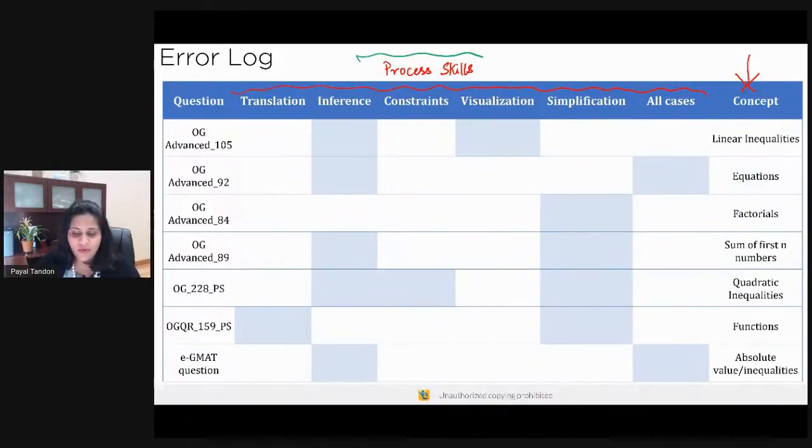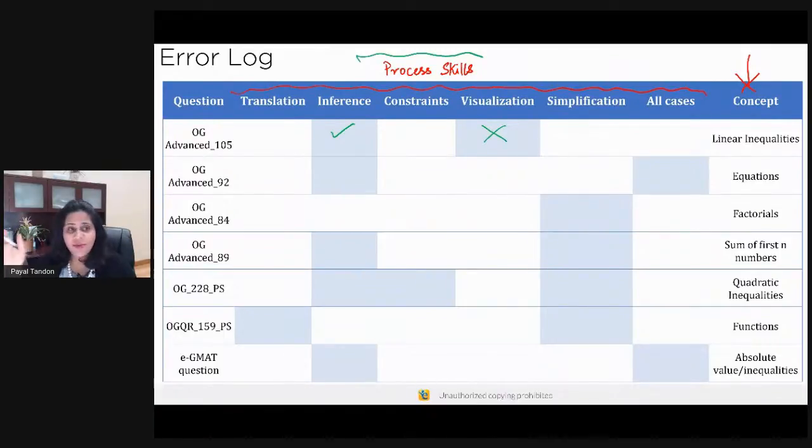You need to figure out, were you able to draw the inference or not? In this case, many of you were able to draw the inference, but the issue really was with the visualization. If you utilize the plugging in method to arrive at the answer, that's not the most effective method to solve a question such as this. So you need to take that as feedback and implement that feedback for the next set of questions that you solve.